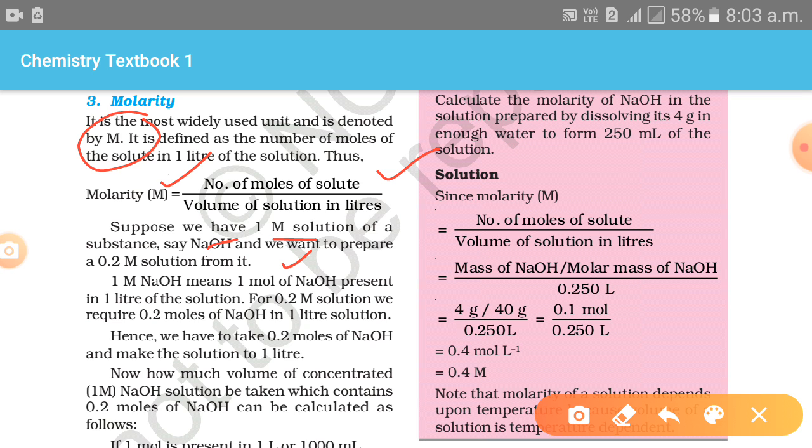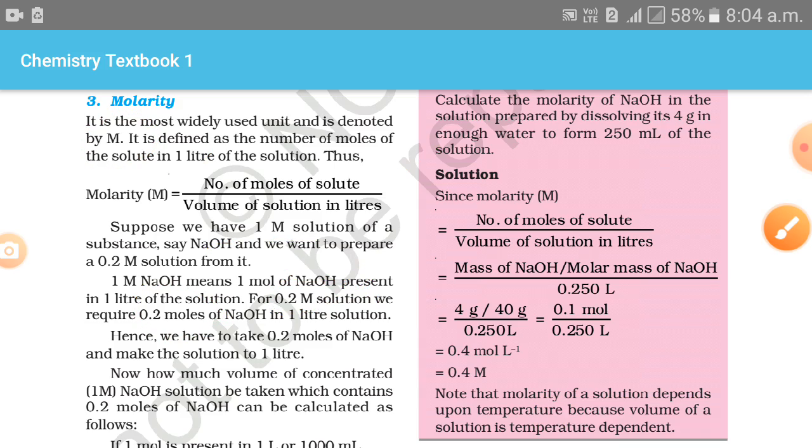Now 1 M NaOH means that 1 mole of NaOH is present in 1 liter of solution. For a 0.2 M solution, we require 0.2 moles of NaOH in 1 liter. Hence we have to take 0.2 moles of NaOH, sodium hydroxide, and make the solution up to 1 liter.